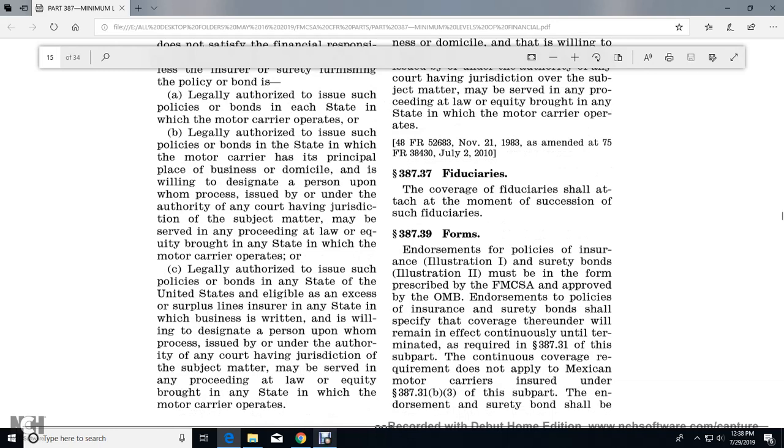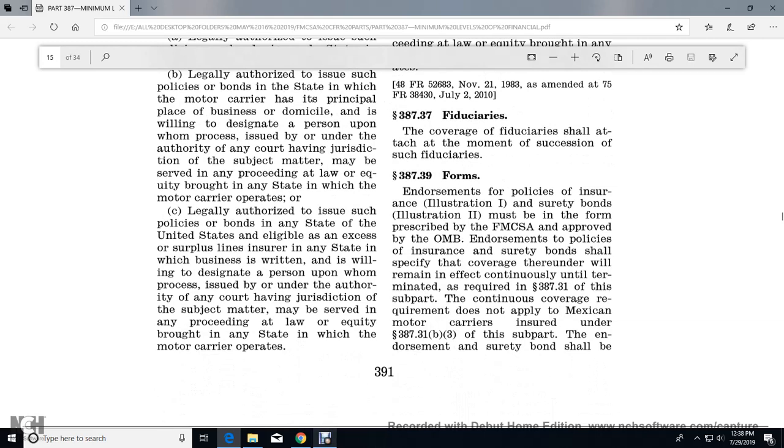38737 Fiduciaries. The coverage of a fiduciary attaches at the moment of the succession of such fiduciary. 38739 Forms and endorsement of policies of insurance and surety bonds. Illustration 1: surety bonds. Illustration 2: must be in the form prescribed by the Federal Motor Carrier Safety Administration and approved by the Office of Management and Budget.